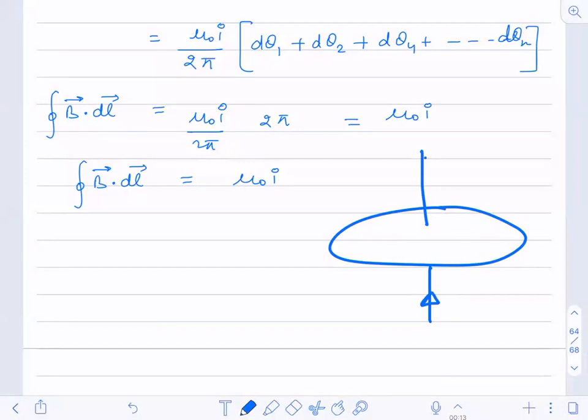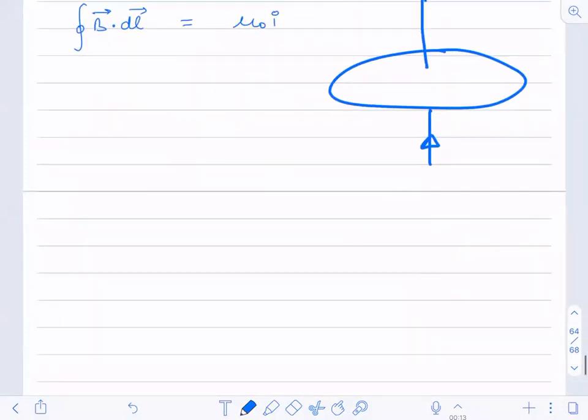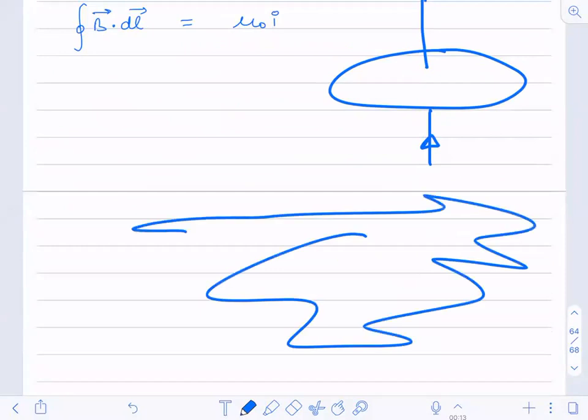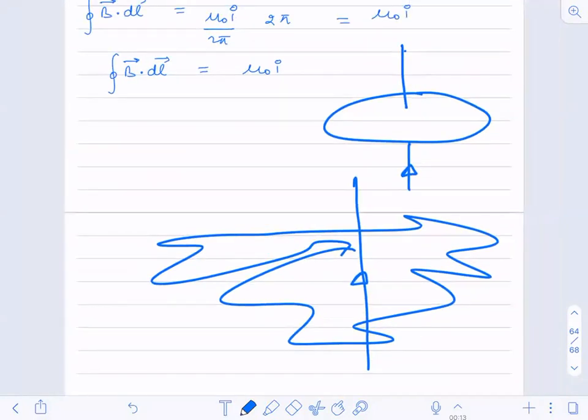No, it will not change. Very good. If I take a loop like this, and if I take a current like this, will my answer change? No, it will not change again. So what is this actually telling us?